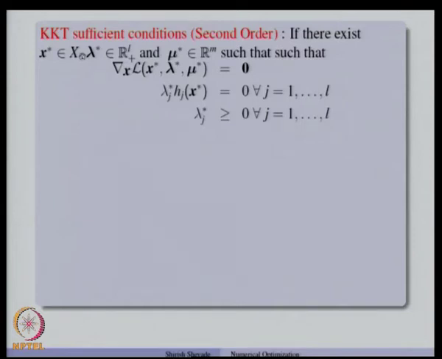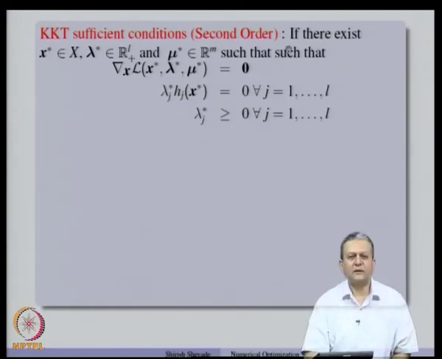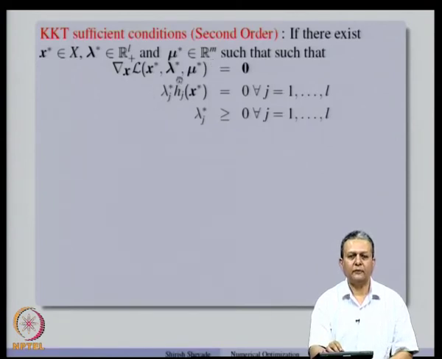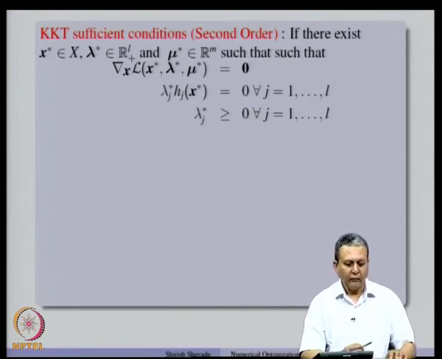Now, let us look at the second order sufficient conditions for the nonlinear program. Suppose there exists x star which is feasible, lambda star which is a vector of non-negative real numbers, and mu star in R^m, because there are m equality constraints, such that these conditions hold: the gradient of the Lagrangian is 0, complementary slackness conditions hold, and all the lambda j stars are non-negative. Now, in addition to that,